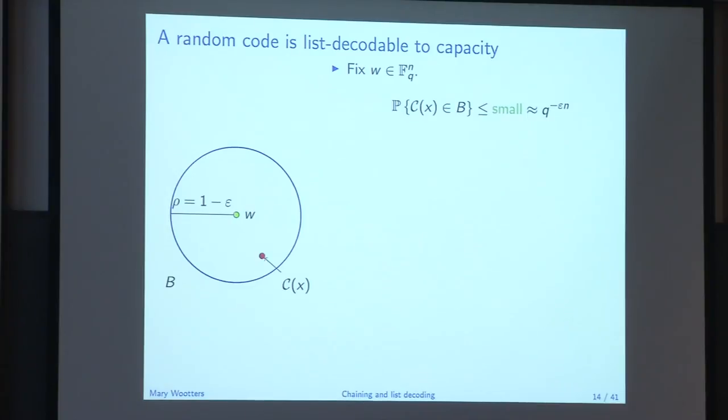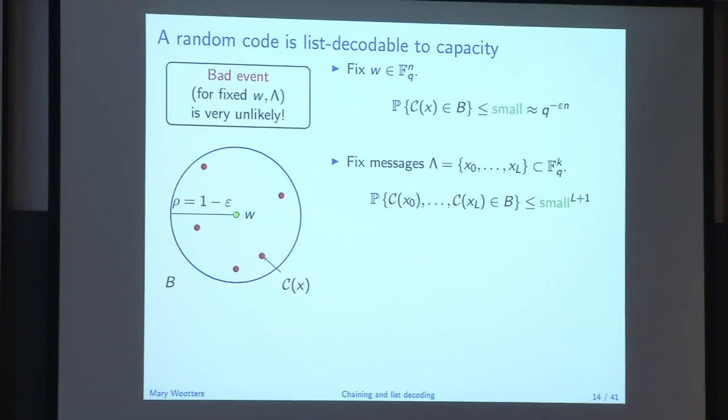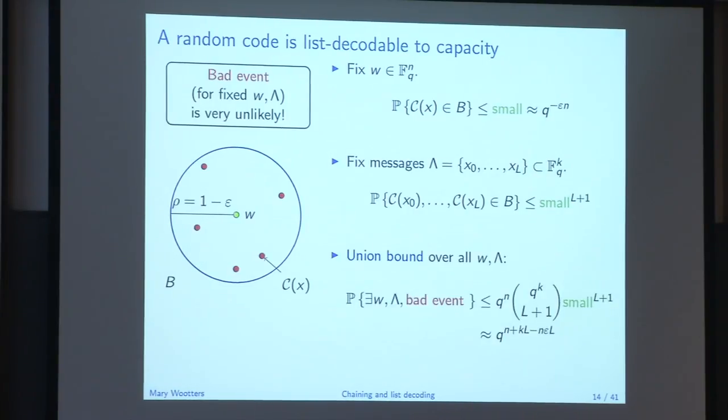So it's small. Okay. And now I can imagine fixing any set of L+1 messages. And the bad event is the probability that they all land in this ball, right? That would be a violation of list decodability. Okay? And so by independence, the probability that they all land in this ball is this same small number to the L+1. Okay, so this is the bad event. And small to the L+1 is really, really small. In fact, it's small enough to tolerate a union bound over all possible centers W that I might choose, and also all possible sets lambda that I might choose.